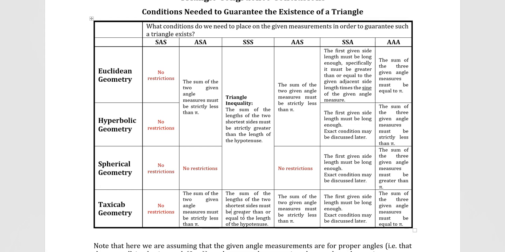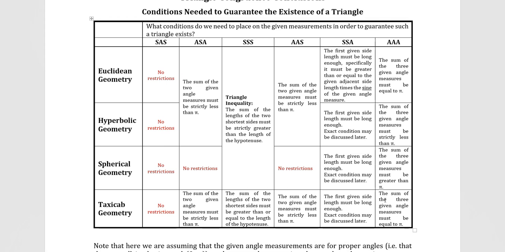Let's go to the angle situation. The sum of the three given angle measures, again, must be equal to pi for Euclidean and taxicab. It must be less than pi for hyperbolic and greater than pi for the spherical geometry. If you have that, then you will get at least one congruence class of triangles. It depends on the geometry whether you'll get more than one or not.